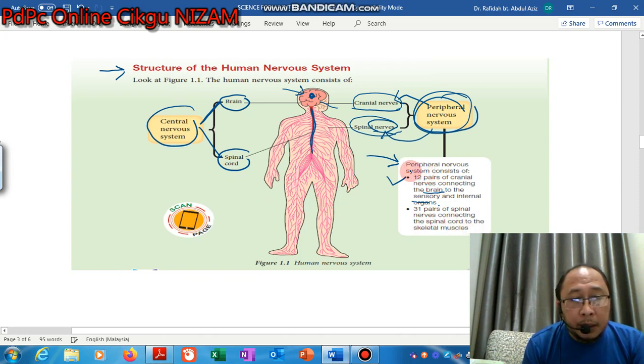So you must remember, 12 pairs of cranial nerves connect the brain to the sensory and internal organs, while the spinal nerves consist of 31 pairs that connect the spinal cord to the skeletal muscle.